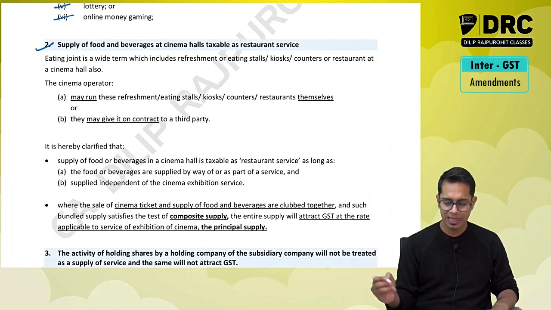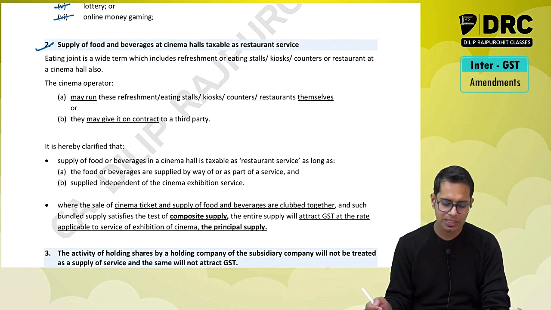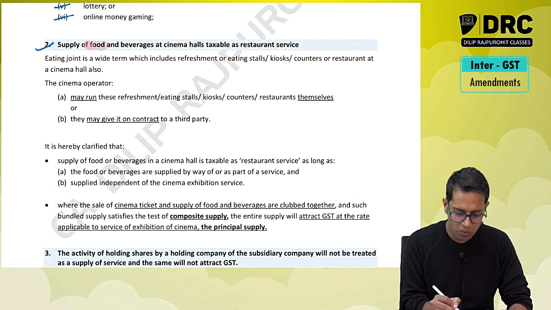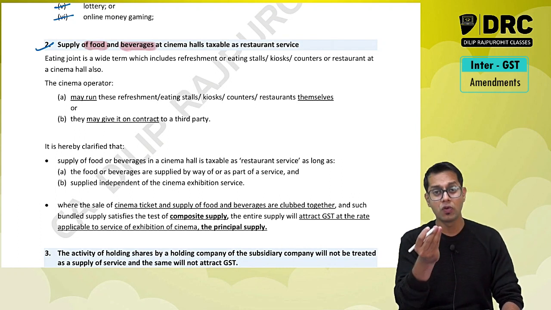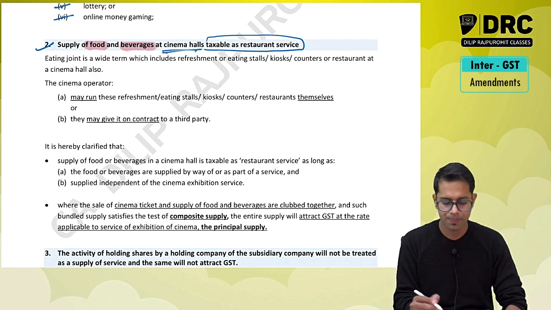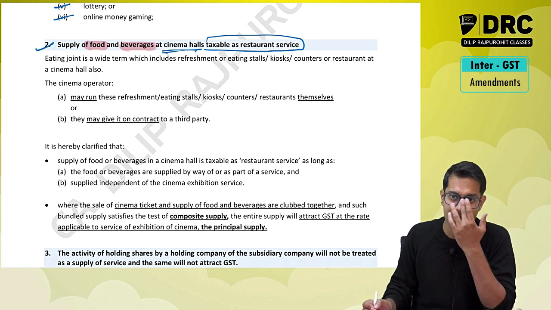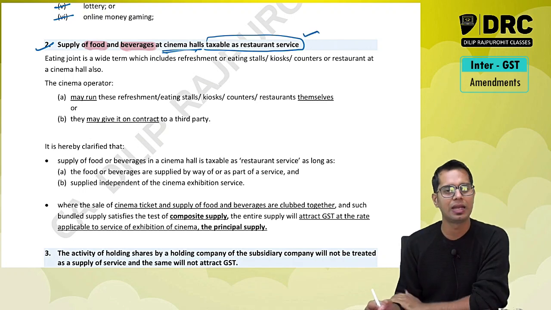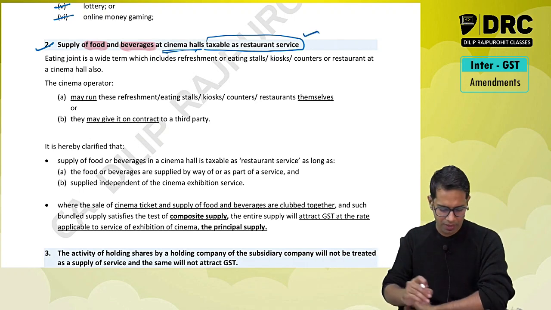Second entry, easy entry, time pass entry, which they have added over here. What is the second entry talking about? The second entry talks about supply of foods and beverages. Supply of foods and beverages where, sir? At cinema halls. Whatever food you are eating at cinema halls, the supply of foods and beverages at cinema halls is taxable as restaurant services. A clarification statement they have given over here.